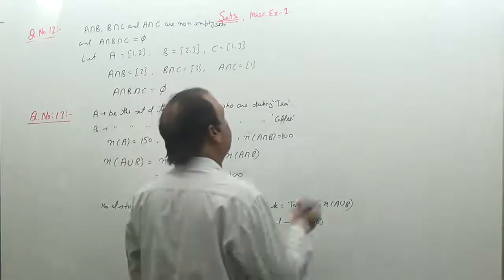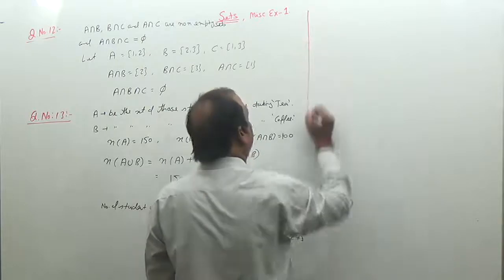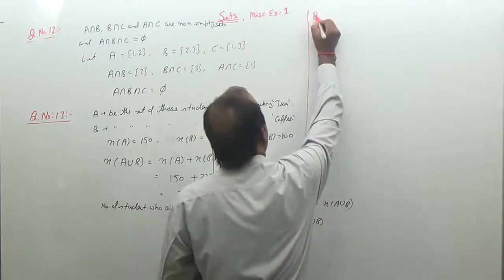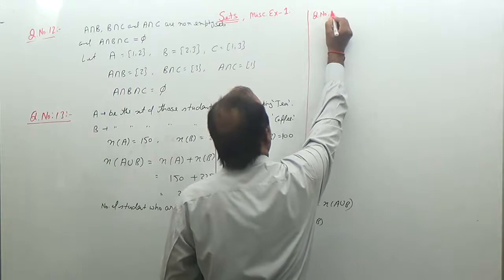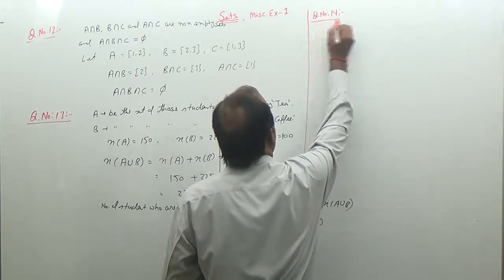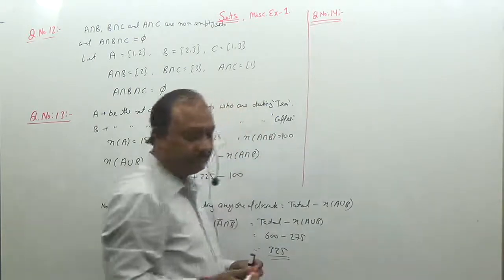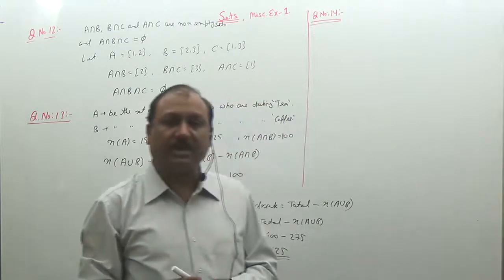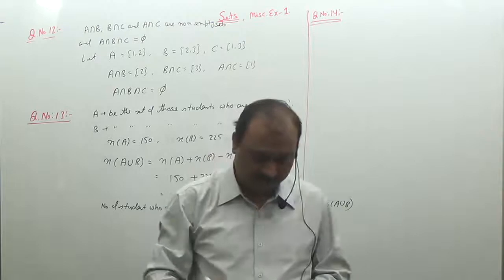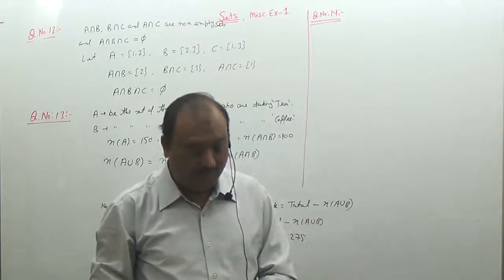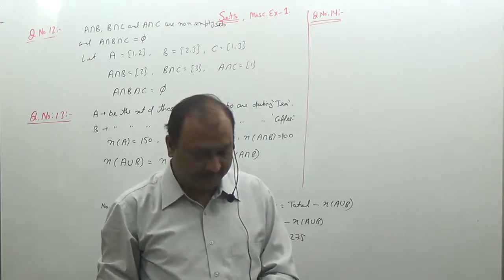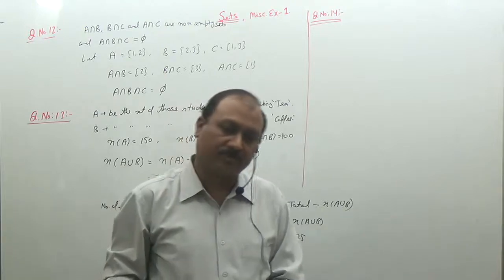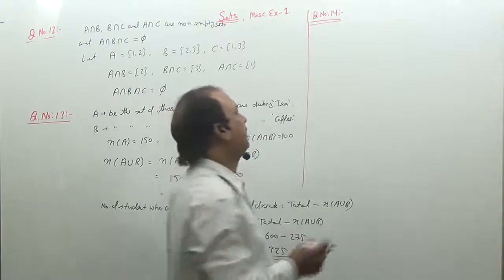Next is question number 14. In a group of students, 100 students know Hindi, 50 students know English. So first of all, two sets are defined.